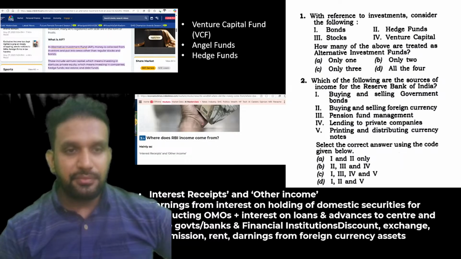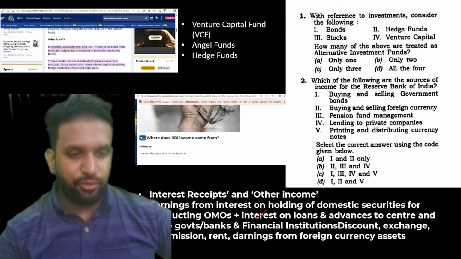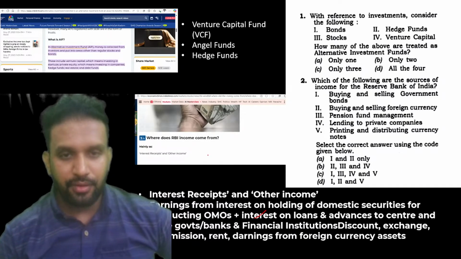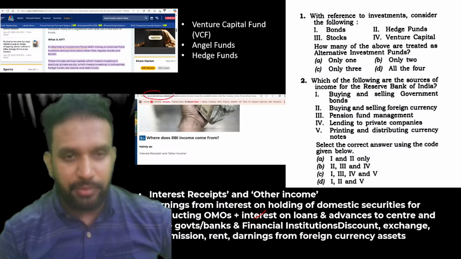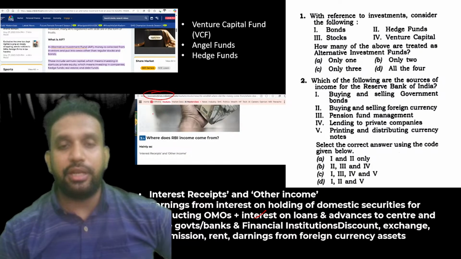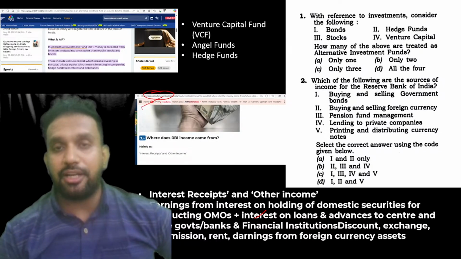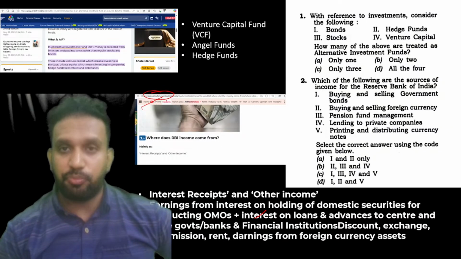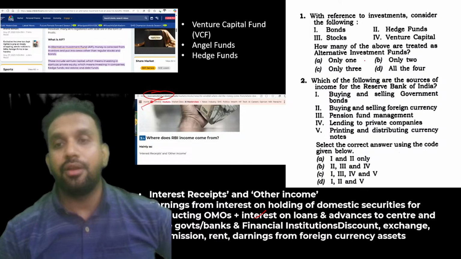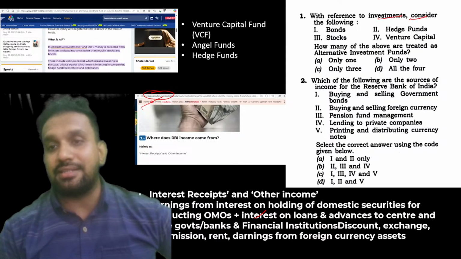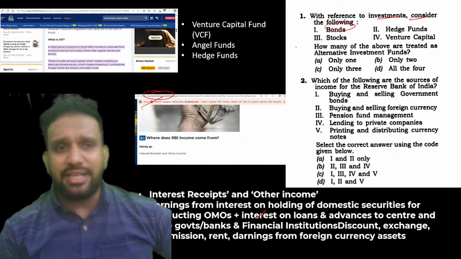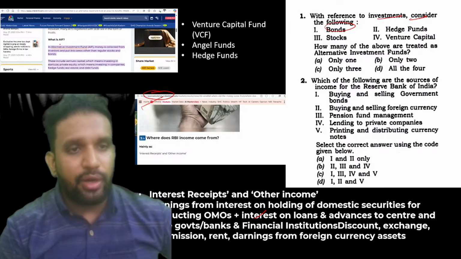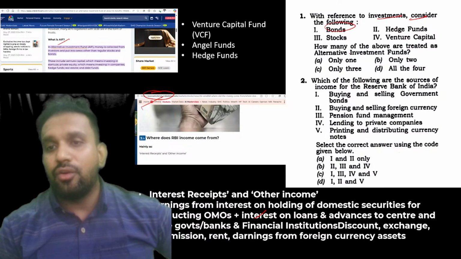Now, again, I wanted to talk about this with all of you. Okay. See here, you see Economic Times. I told you, Economic Times is the paper that you have to rely on with regard to UPSC preparation and with respect to the subject of economy. So with reference to investments, consider the following. If you just see here, what is it saying? Which among the above are treated as alternative investment funds.